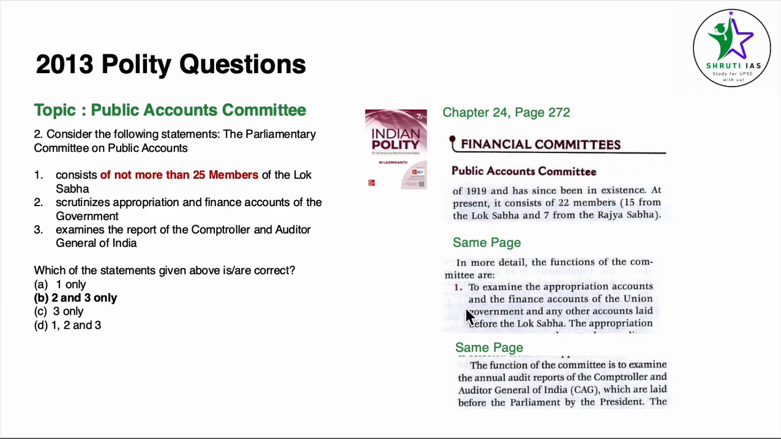The point number 1, to examine the appropriation accounts and the finance accounts of the union government, which makes the statement 2 as correct. Same page, left side, 2nd paragraph, the functions of the committee is to examine the annual audit reports of the Comptroller and Auditor General of India CAG, which are laid before the Parliament by the President. So 2 and 3 become correct, 1 is an incorrect statement.